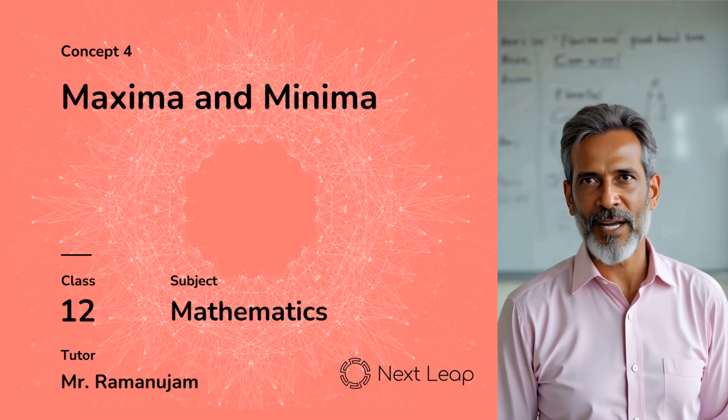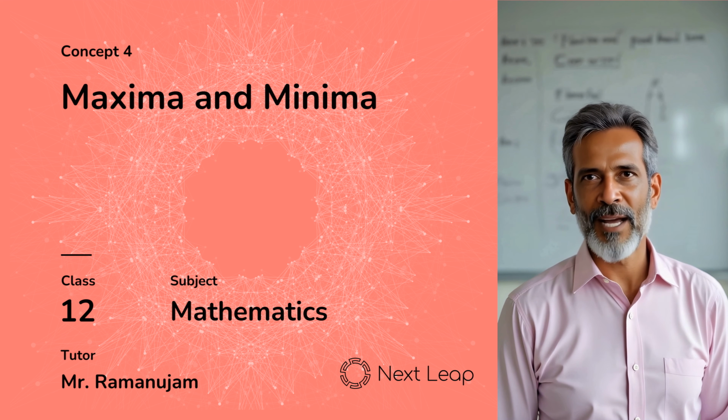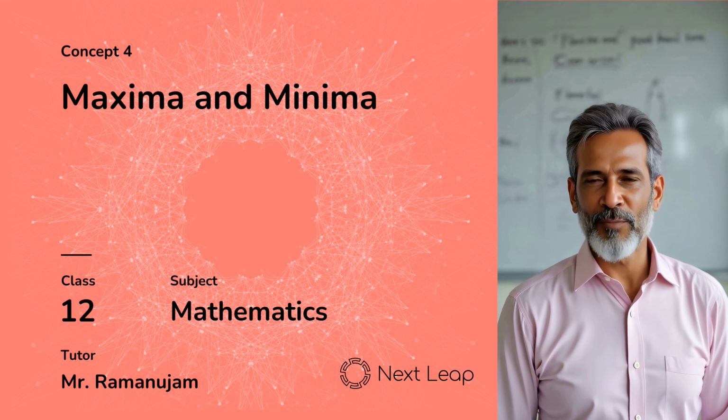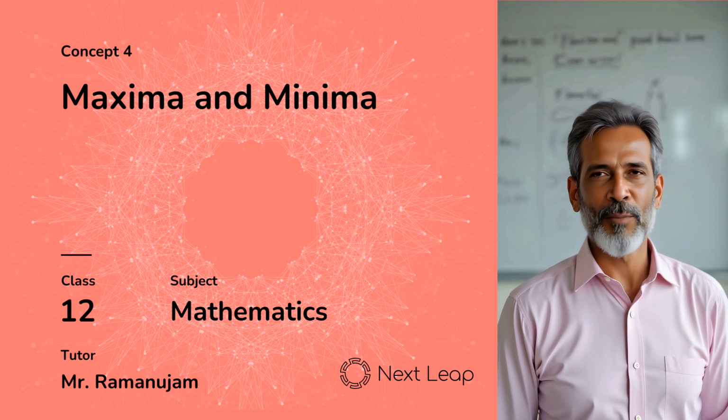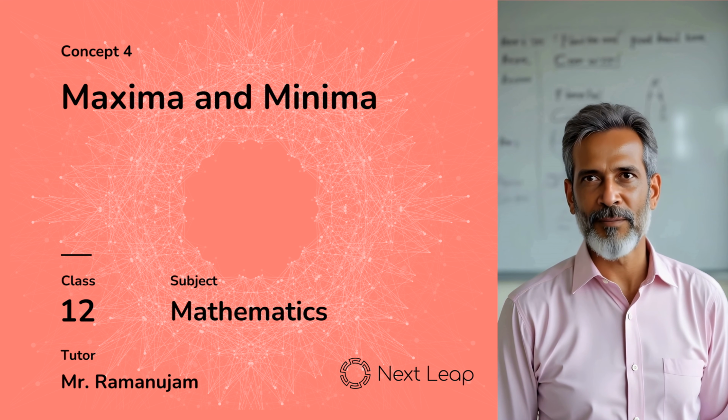Well, maxima and minima are super useful in real-world problems. They help us in optimization tasks, finding the best possible outcome for a situation. For example, businesses use maxima to maximize profit and minimize cost. We'll get into some fun examples later.